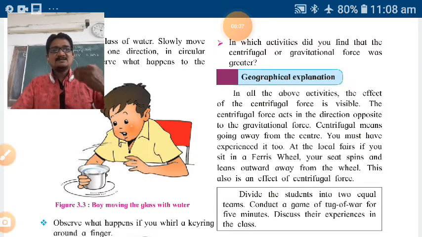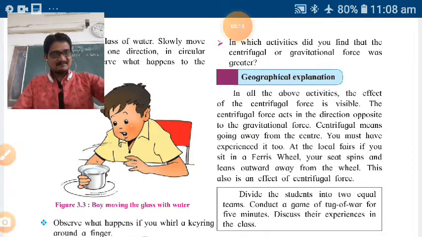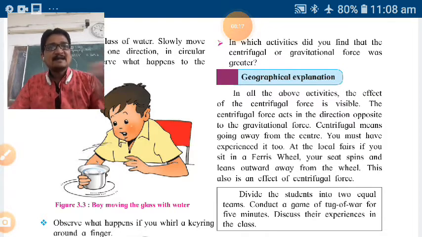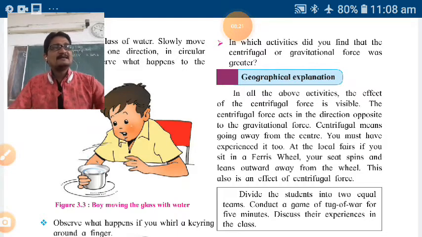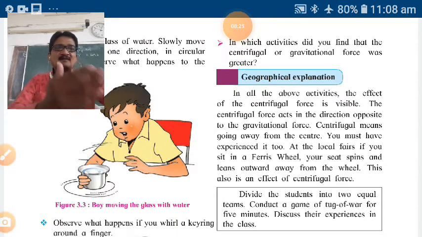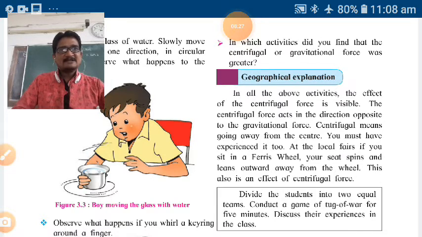Okay, you sit, it spins at speed, okay, and leans outward away from the wheel while spinning.